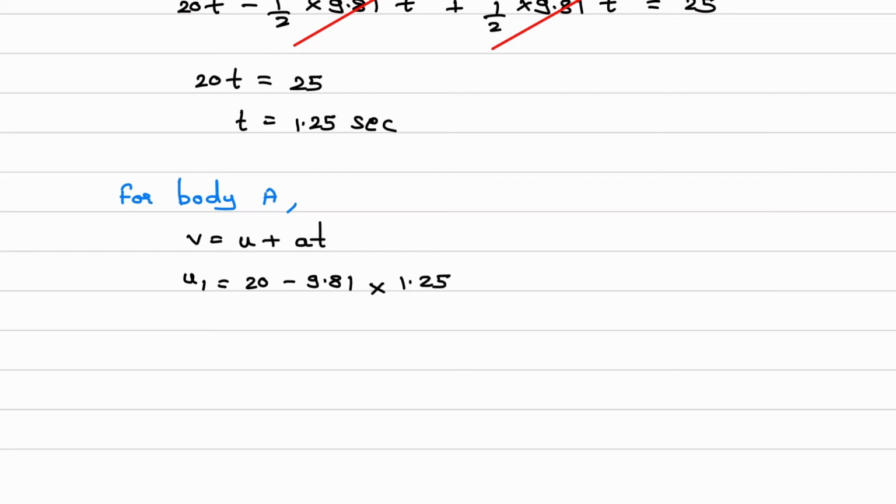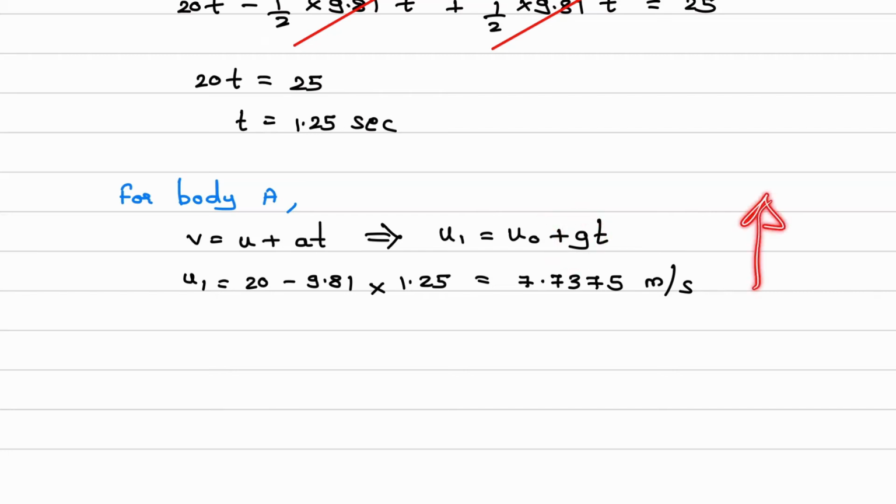So from here I can calculate U1. U1 is equal to 7.7375 meter per second. Now for simplification, I will substitute the values in this equation: V will be U1, equal to U, which is U0, and then plus G into T. Now that G will become negative, because the body is thrown from bottom to top.